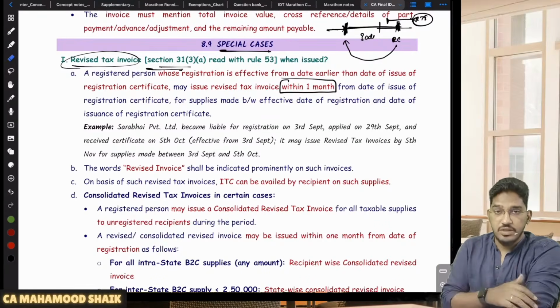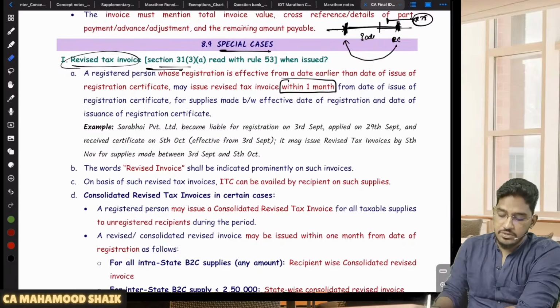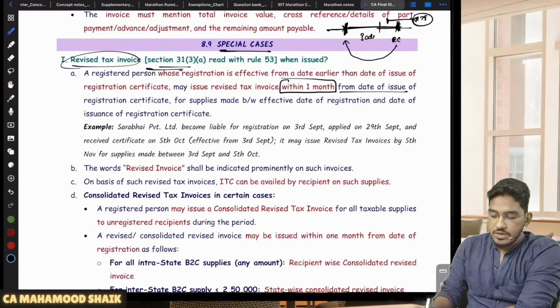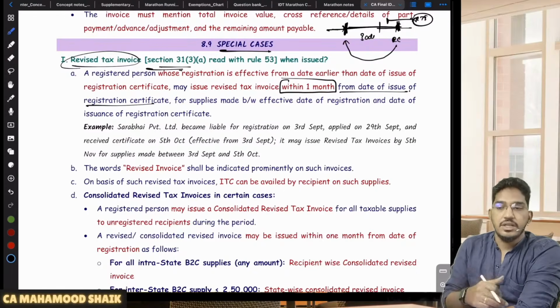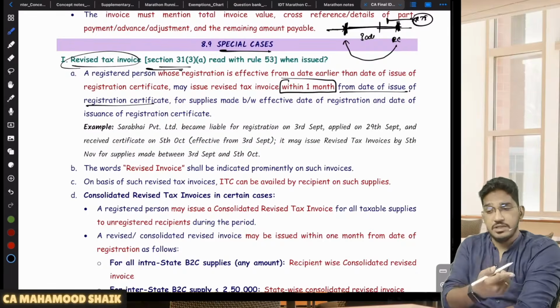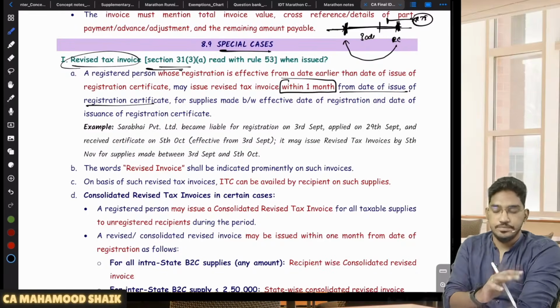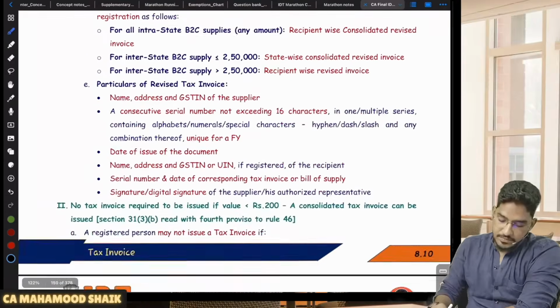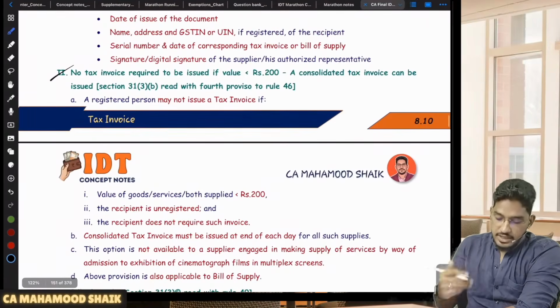Within 1 month. Within 1 month from which date, sir? Within 1 month from the date of issuance of the registration certificate. So if you want to give any revised tax invoices, you can give them within 1 month from the date of issuance of the registration certificate. So revised tax invoice is an optional facility, not a mandatory facility. Clear? Right. Next one.